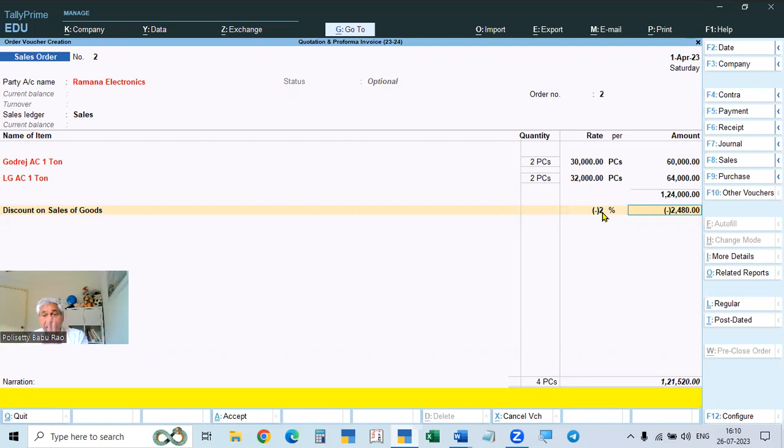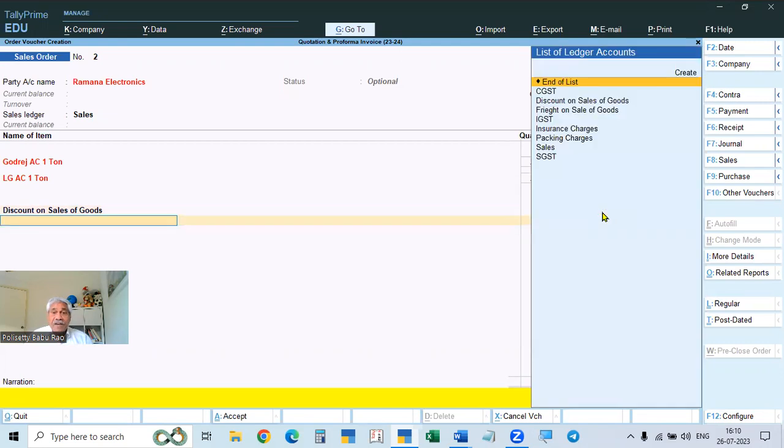So this is how you give any discount. For example, if there are additional charges or expenses like freight, insurance or packing charges, that also you can include in the invoice. See video number 79 for discount and video number 80 for additional expenses. You can see those videos, 79 and 80.